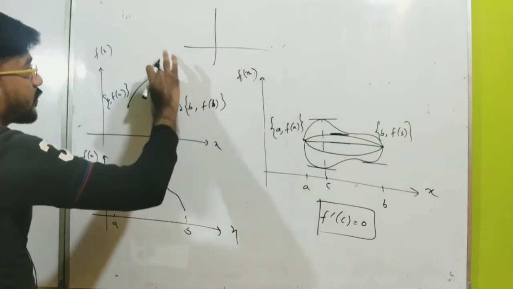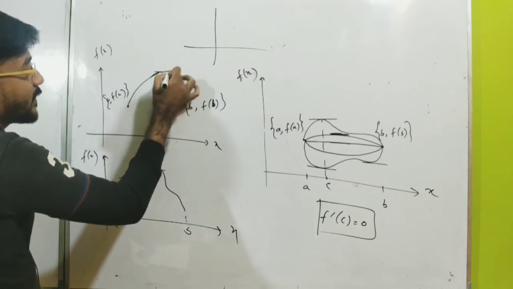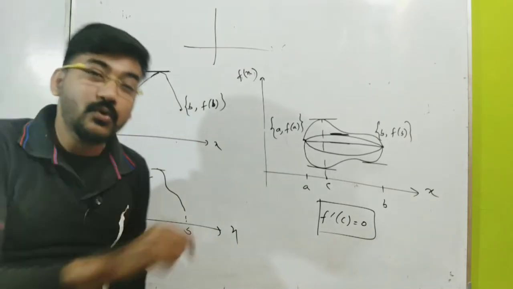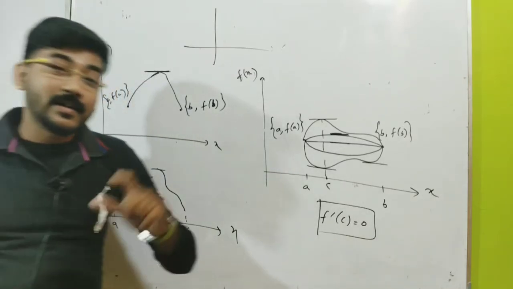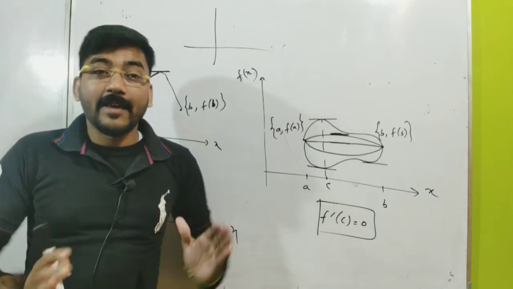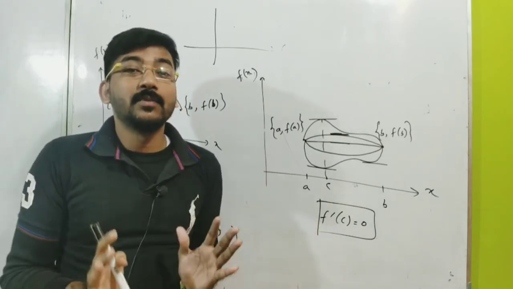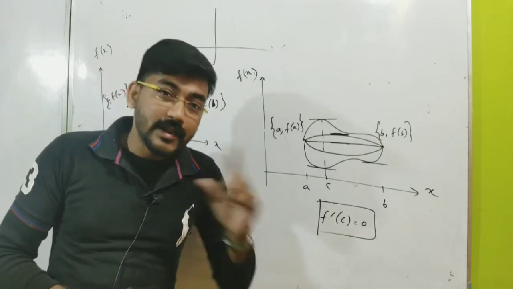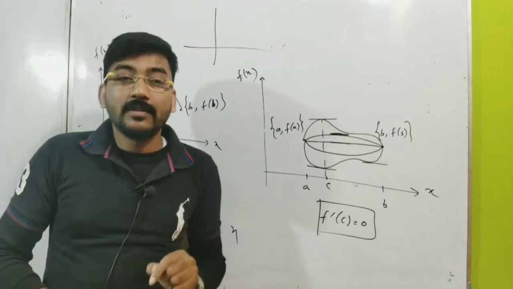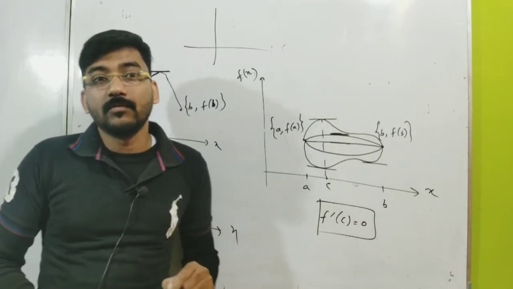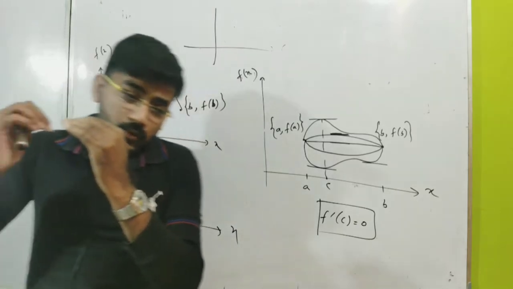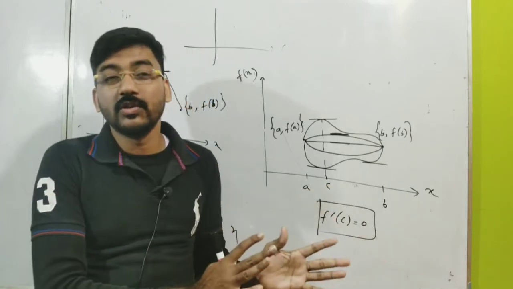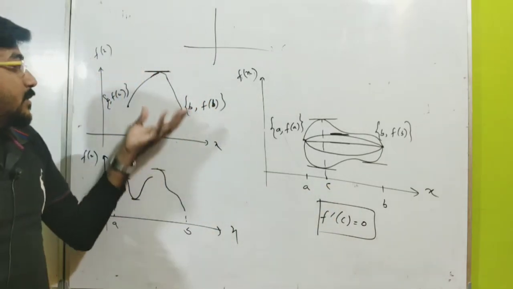If we make this function continuous, then you should have a point where the tangent is parallel to the x-axis. So at least one point you should have if the function is continuous. But if the function is not continuous, then I can choose a function in such a way that there is no tangent parallel to the x-axis. So this is actually the story, and that's why continuity is most important: you should have at least one tangent, or at least one point for which f dash is equal to 0. And a similar case holds for differentiability also.